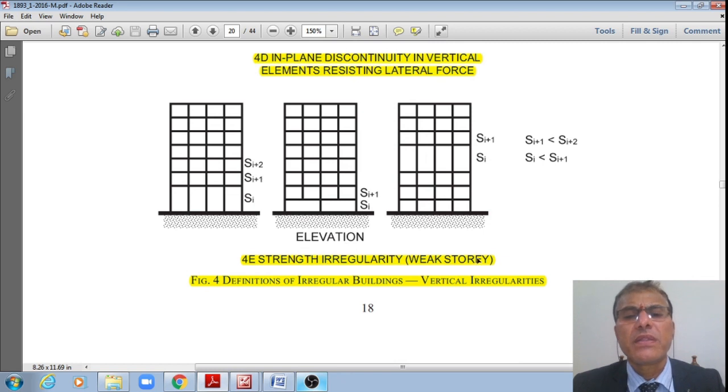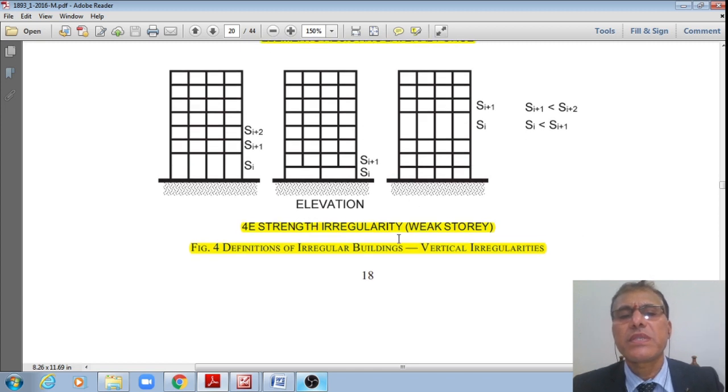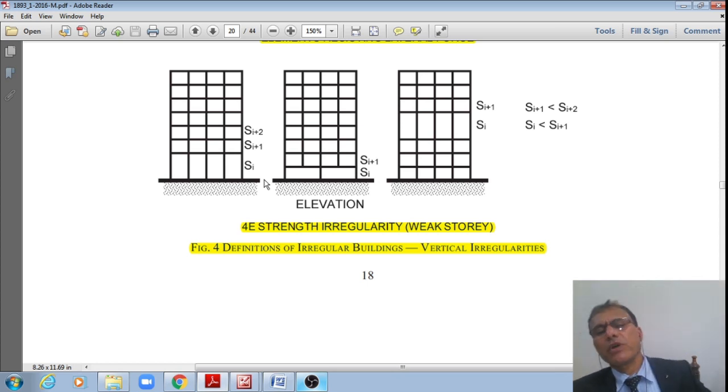Now next one is the strength irregularity or weak story. Now you can see that the stiffness of I plus 1th story is less than stiffness of that of the story above or that of the story below. That indicates the stiffness. These are of different heights. Here the column is discontinued, therefore there is a change in stiffness, and also here you please see that in between I do have the columns of different heights. Therefore there also the change in stiffness. That is how the strength, yes, for strength students, not stiffness, I'm sorry.